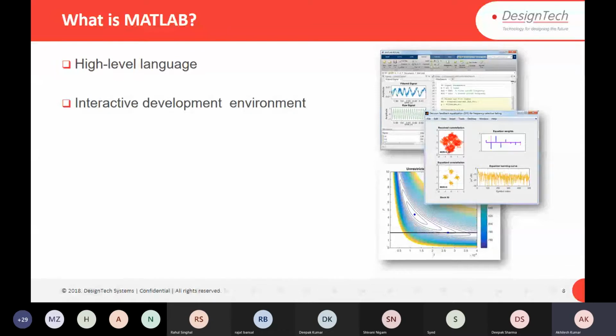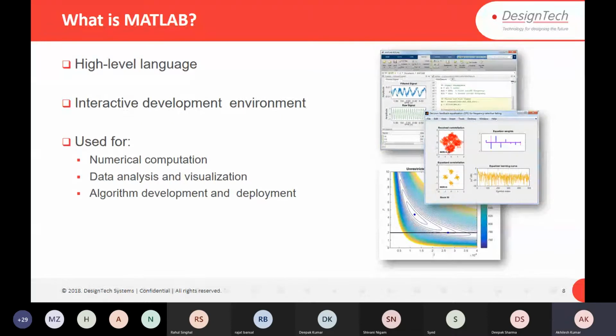And it is an interactive development environment. It's not like you are just typing the code. Interactively you can see what is going on. Apart from that, you can animate also. And as I told, if you get any error, MATLAB will let you know. And for every function there is proper documentation, so you don't have to go on Google or somewhere else. Everything you will get within the MATLAB environment.